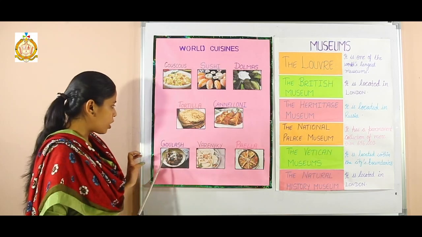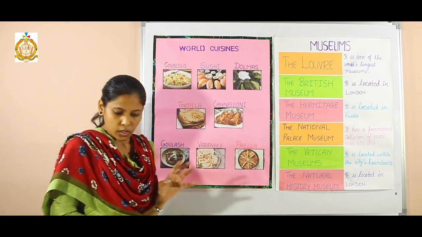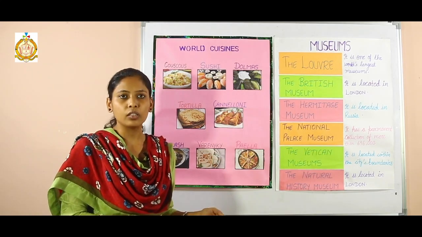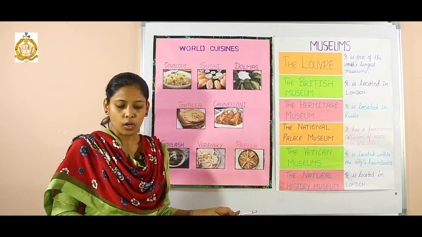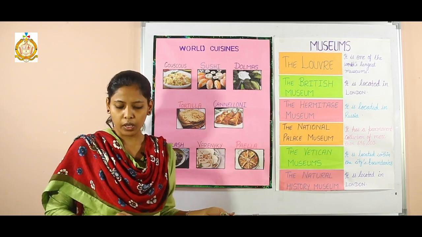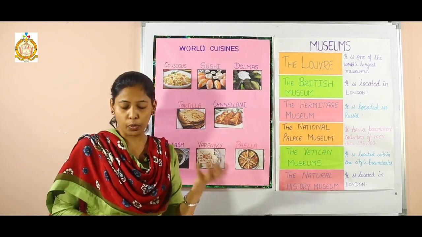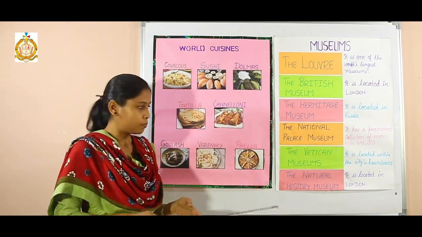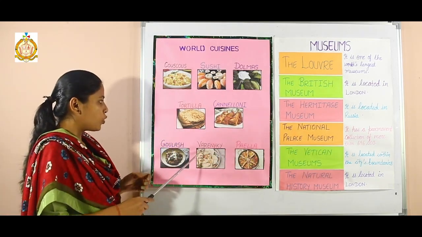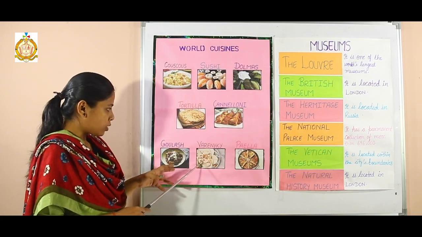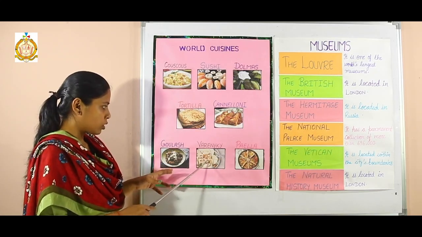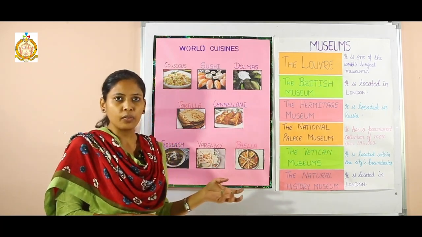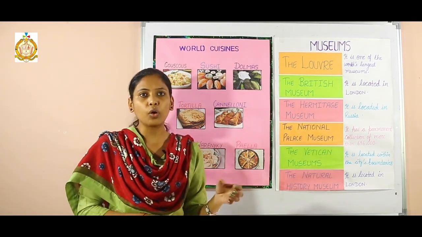Next one is goulash. Now goulash is a spicy Hungarian stew of meat and vegetables flavored with paprika. Paprika means made purely of peppers, chilies. Next one is virenque. These are crescent shaped and made with unleavened dough. Unleavened dough means without yeast.